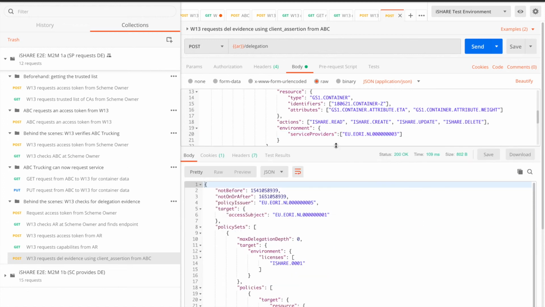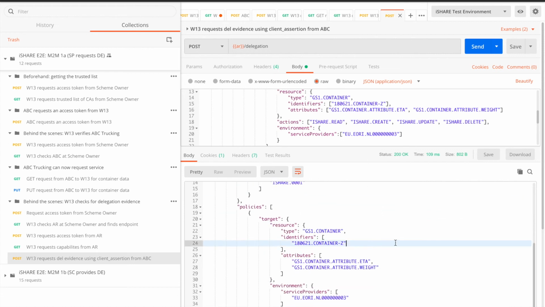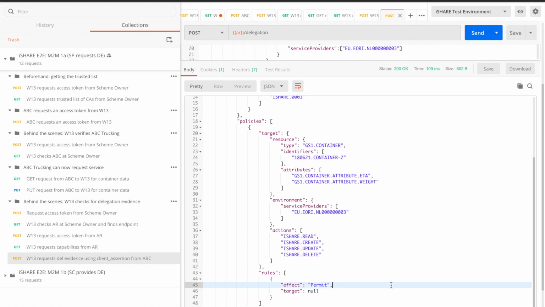The AskMeAnything authorization registry will check if the delegation evidence is there. And if it is, it will return the delegation evidence to Warehouse 13, saying we have a delegation which is not valid before this time and not valid after this time from Banana & Co. to ABC Trucking with regards to container Z. And this is the value that we should be looking for.